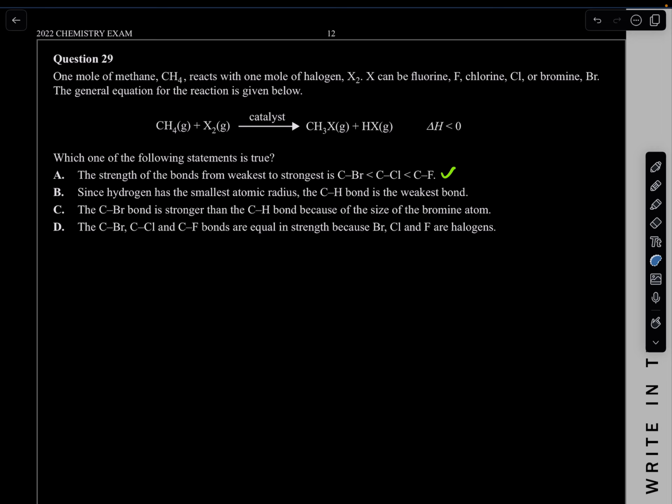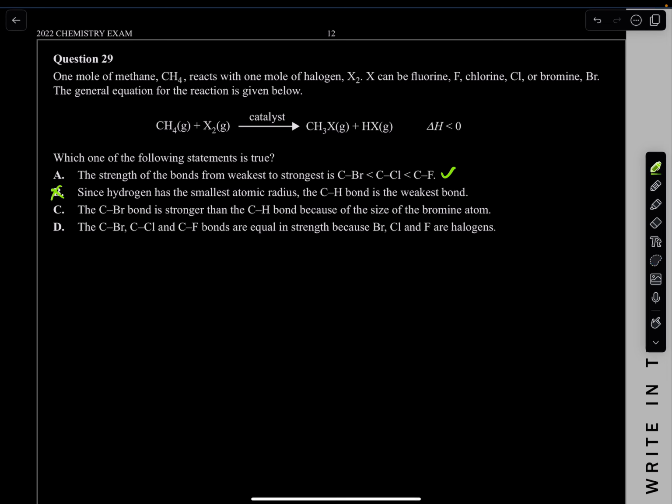Since hydrogen has the smallest atomic mass, the CH bond is the weakest one. Rubbish. Remember, the smaller the atomic radius, the stronger the bond. Absolutely rubbish. Since hydrogen has a smaller atomic radius, the CH bond is the weakest? It's actually going to be the strongest. The smaller the radius, the stronger it is.